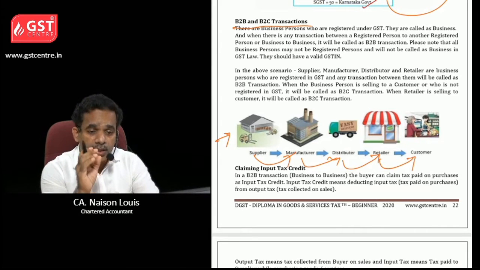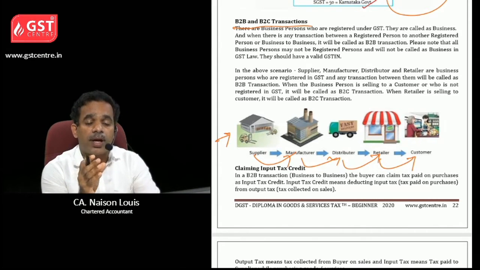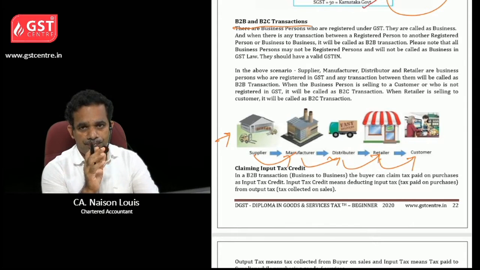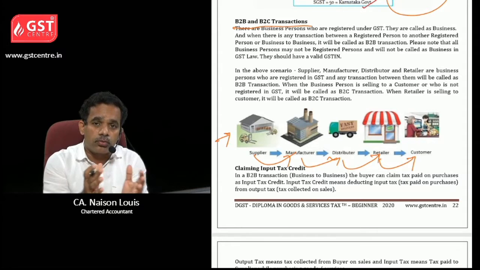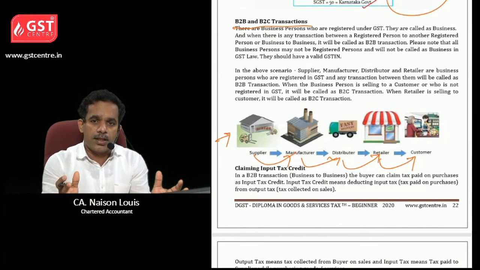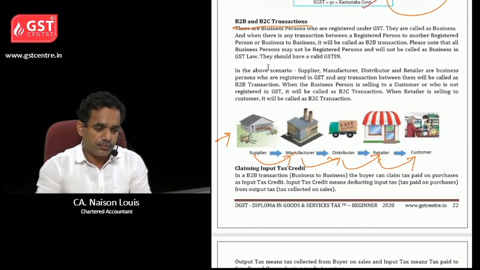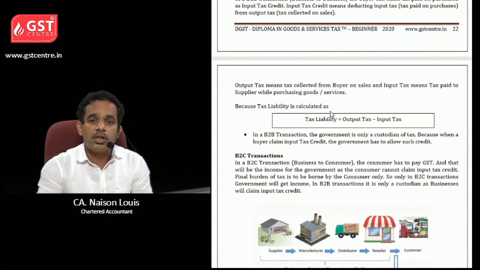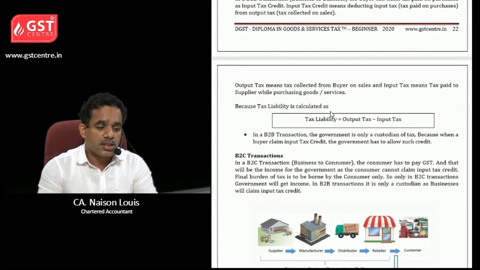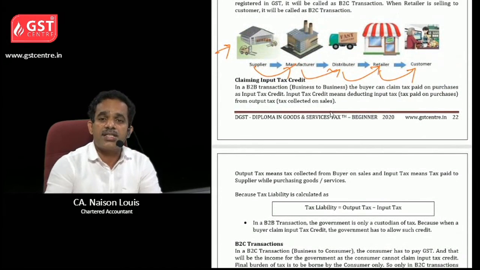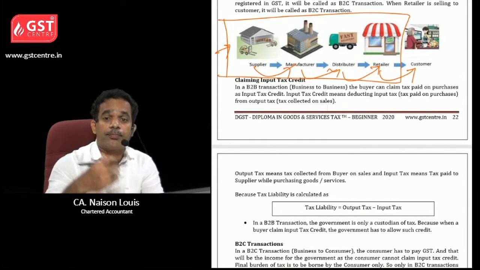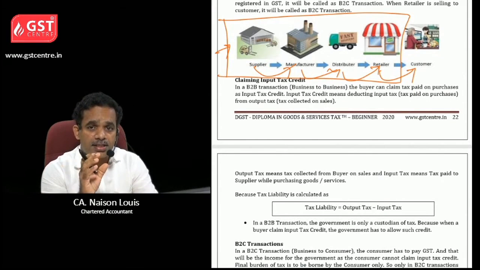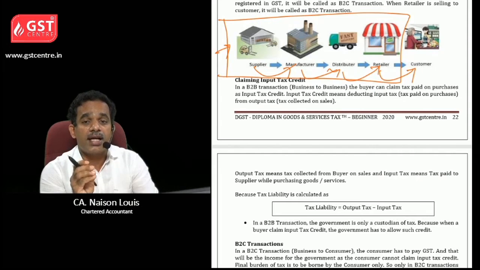Then at the end point, the goods are delivered by the retailer to the customer. So that is a usual procedure, usual flow of goods in the business scenario. So here, one important thing you want to take: see, B2B transactions means the transaction from one point to another point where both persons have registered under GST.